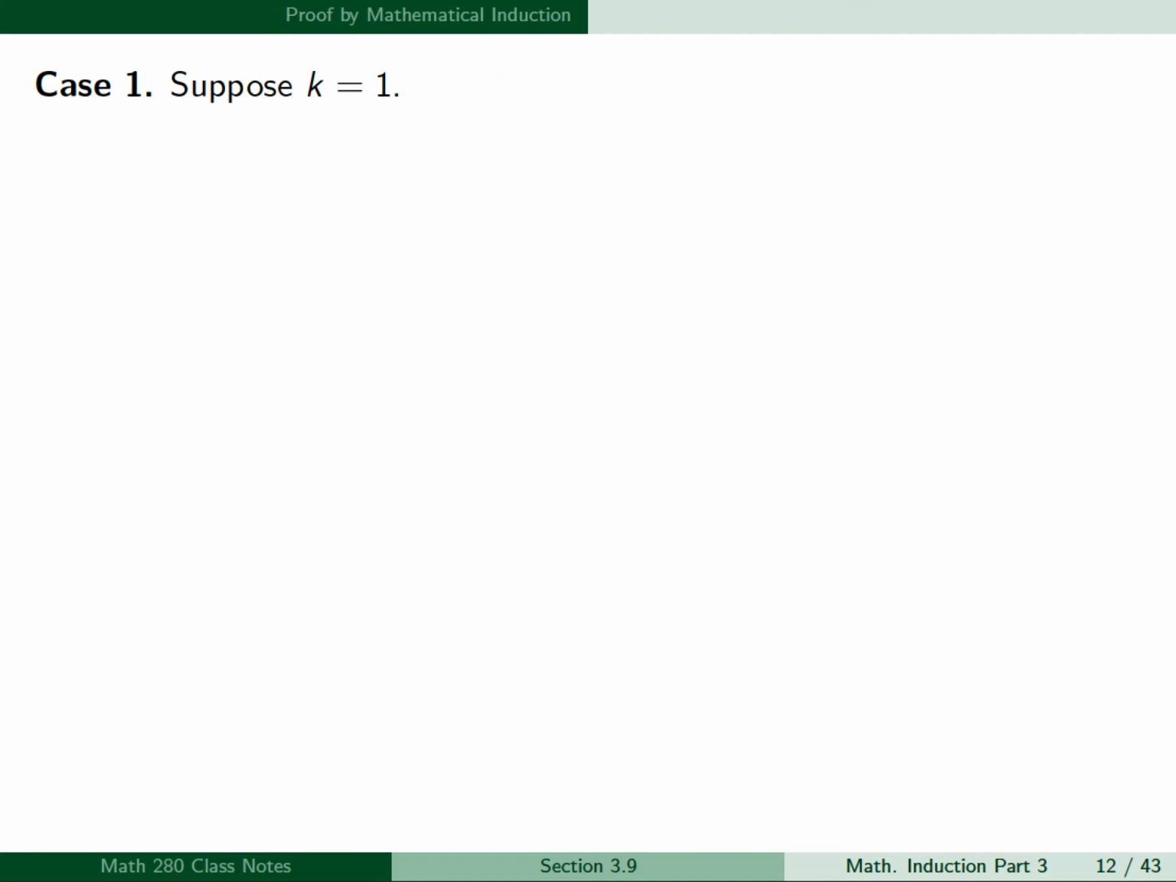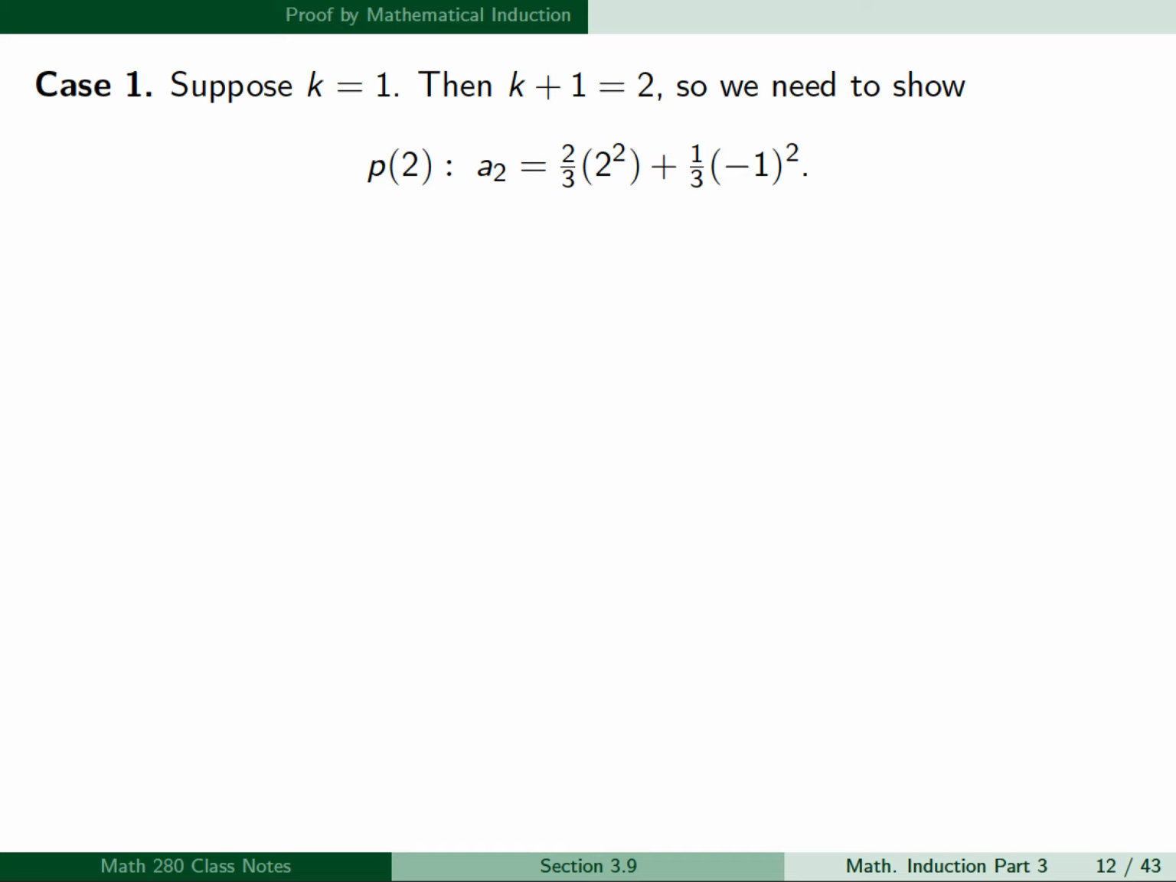So case 1, we're going to suppose that k is equal to 1, then k plus 1 is equal to 2, and so we need to show P of k plus 1, which in this case is P of 2, which will be the formula a sub 2 equals 2/3 times 2 squared plus 1/3 times minus 1 squared.